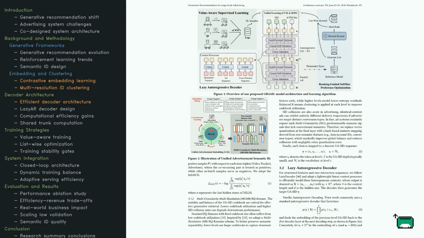Moving on to the decoder, they introduce the lazy AR decoder. Standard models generate tokens one by one in a strict chain, but this decoder is different. It processes a context of features and then generates the target sequence. By moving away from that rigid step-by-step prediction, the system handles the high-speed, high-volume demands of real-time advertising without sacrificing quality.